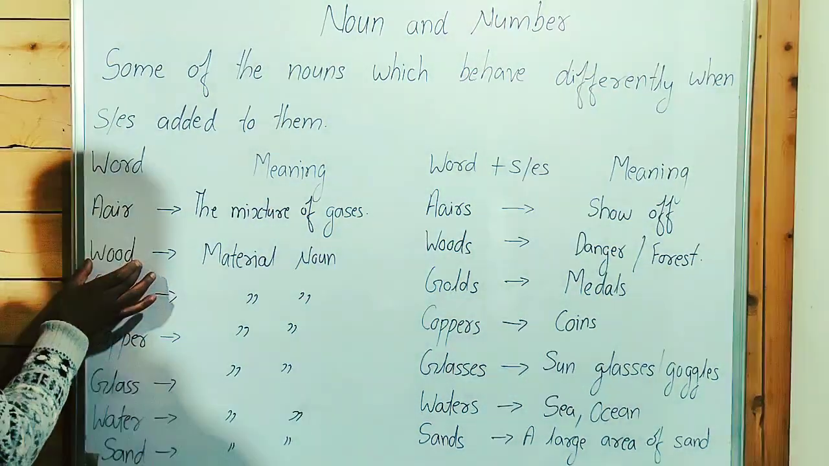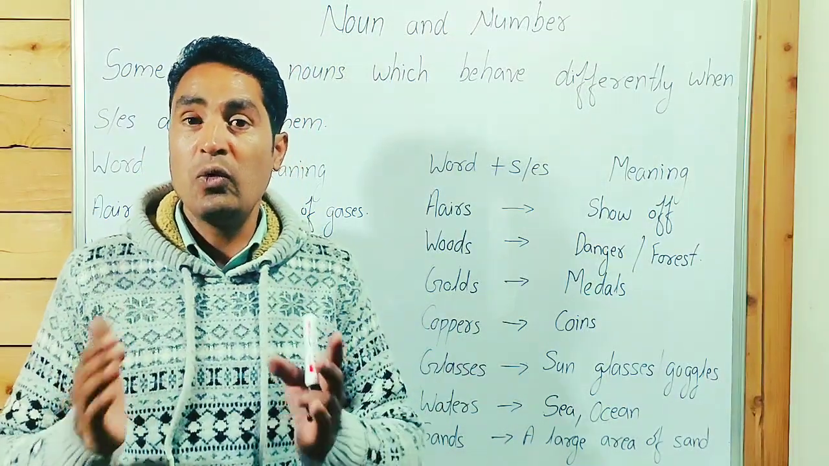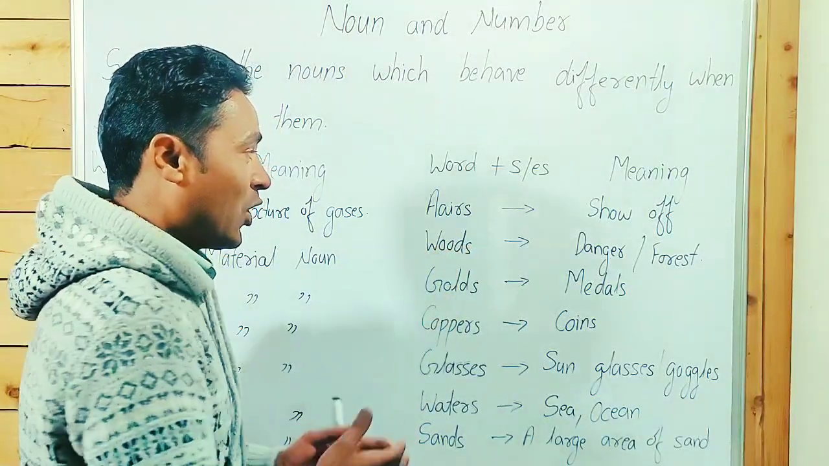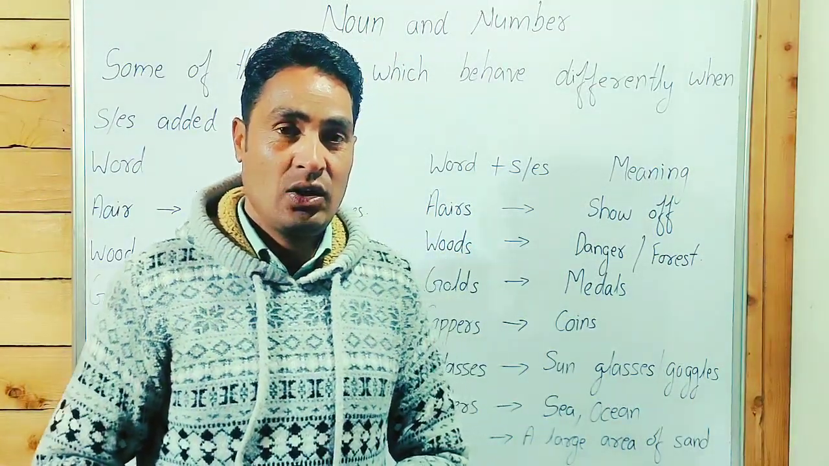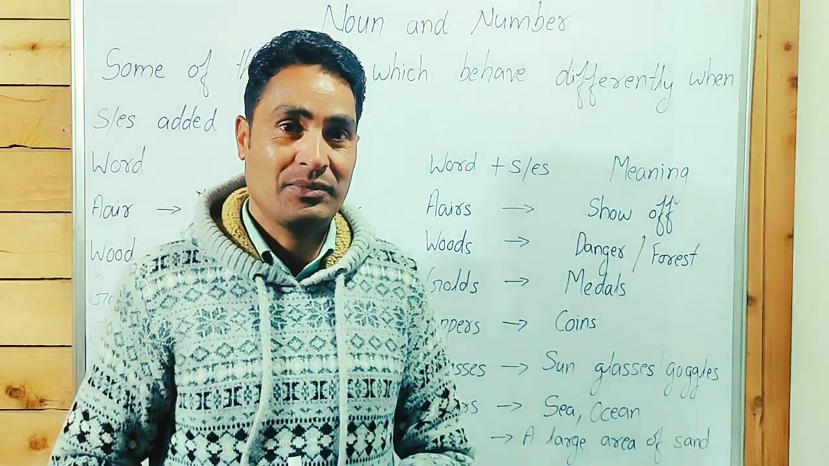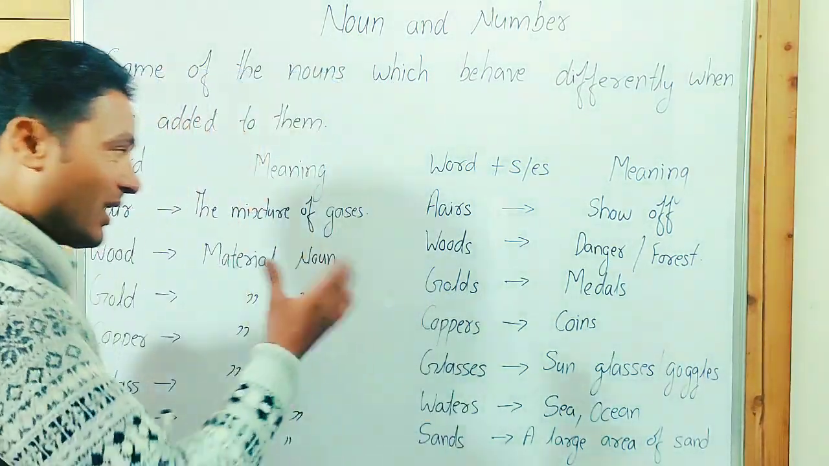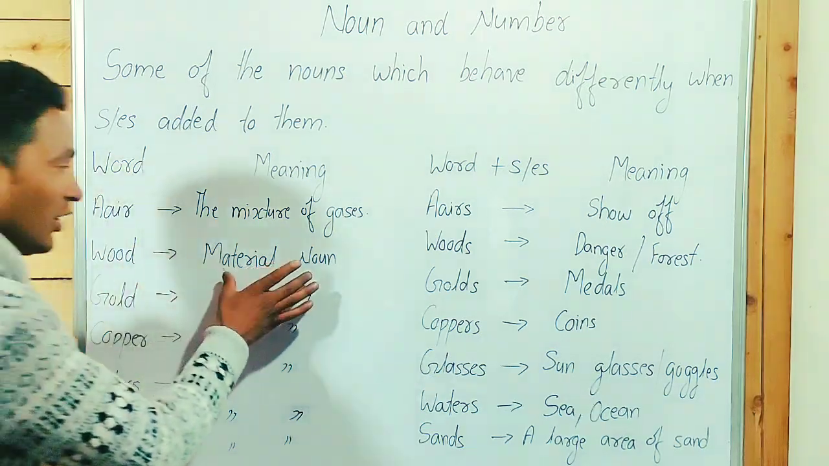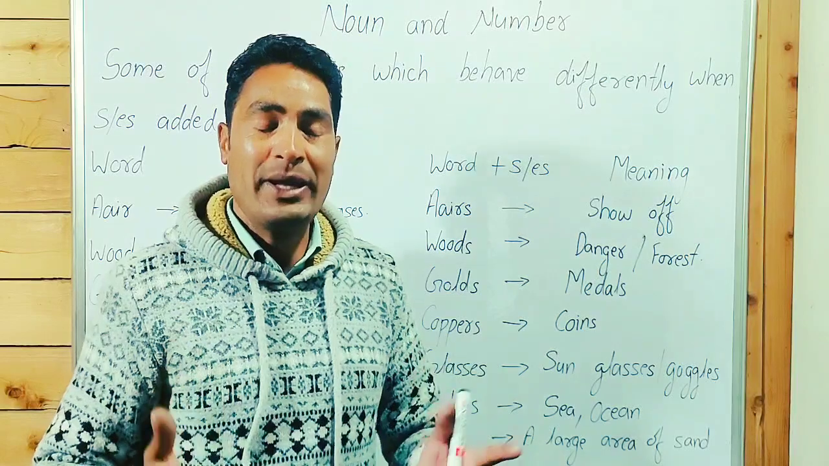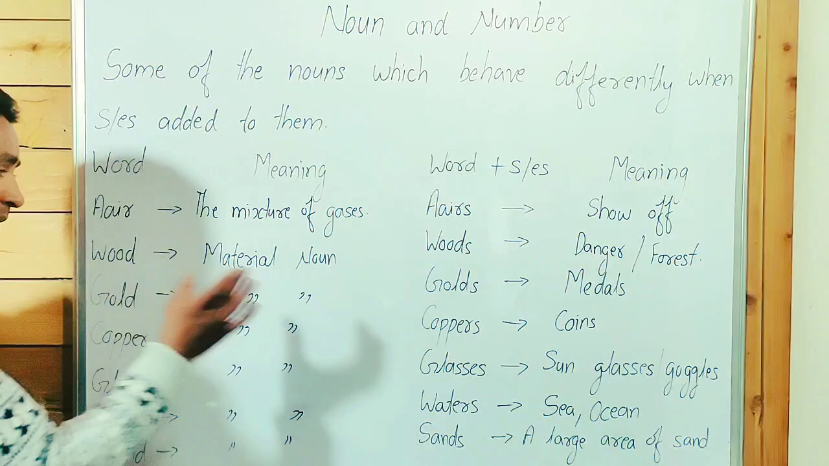Wood is a material noun. Guys, point to be noted: we can't count one wood, two woods, three woods. No. When we write woods, adding s at the end of the noun, it means danger and forest. It has two meanings. Out of danger: now she is out of the woods. She goes into the woods to collect wood. Wood, material noun. Woods, danger, or we can say forest; two meanings.